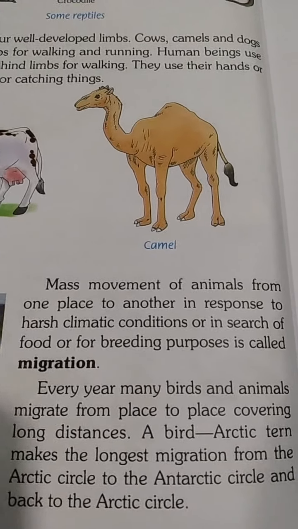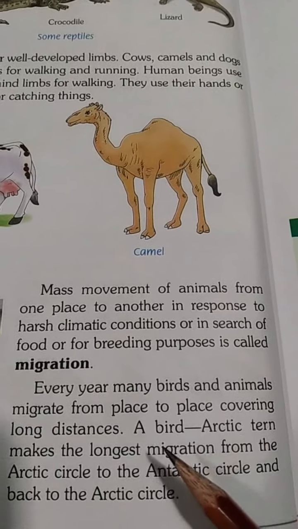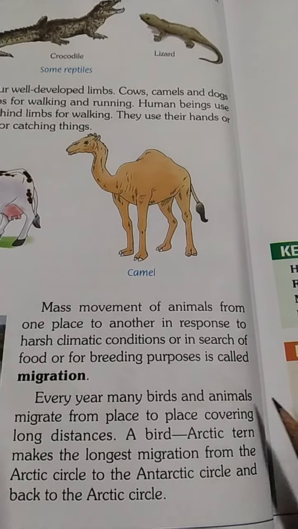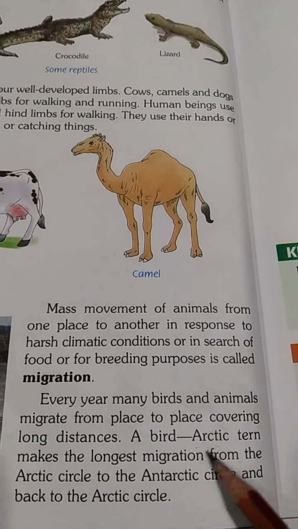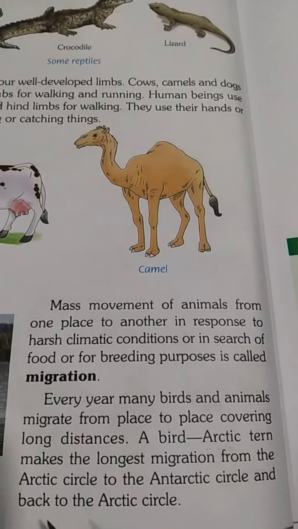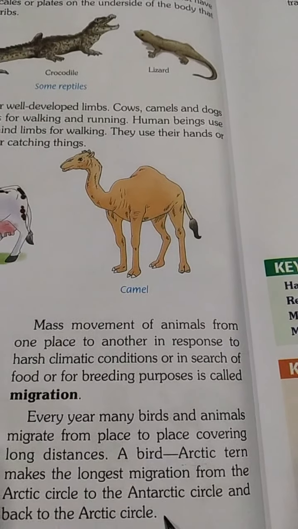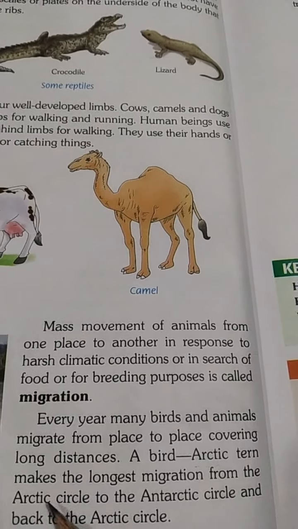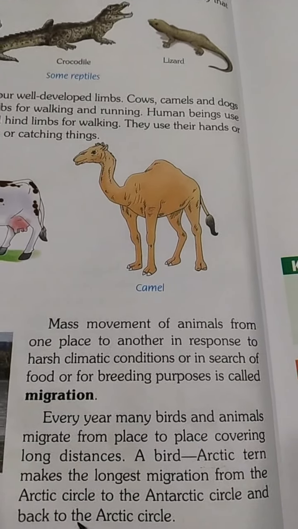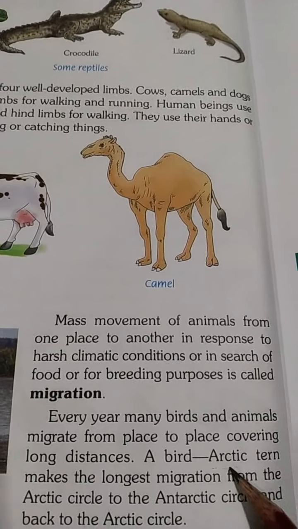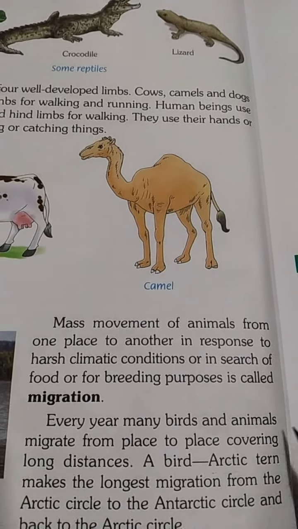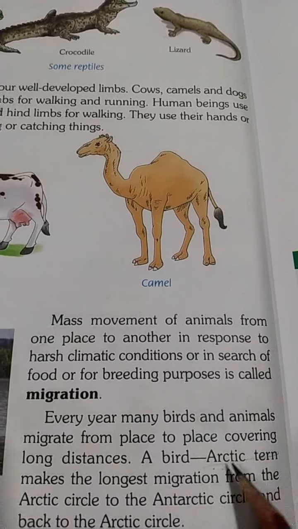Many birds every year migrate from one place to another. Not even birds, animals also. The very big example is a bird, the Arctic tern, which makes the longest migration from the Arctic Circle to the Antarctic Circle and back to the Arctic Circle. So it is the longest distance covered by a bird for migration or to survive. The bird name is Arctic tern.